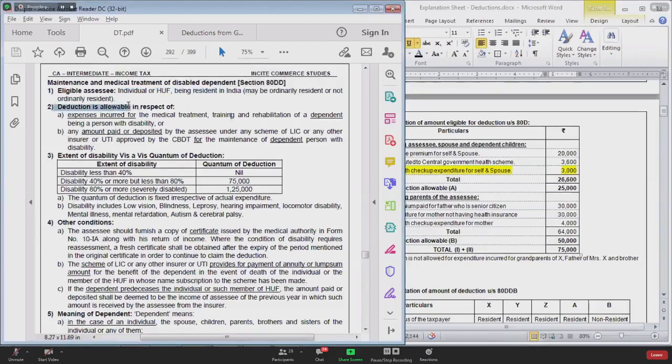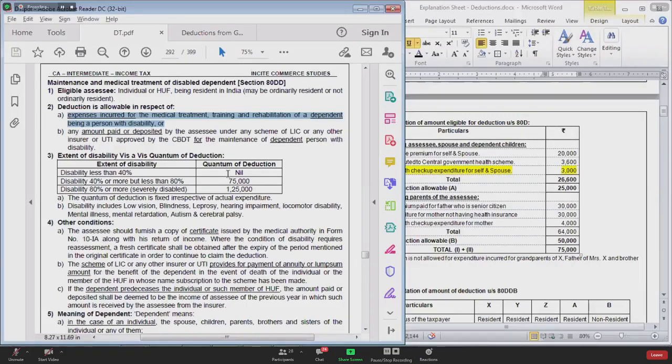Number 2, you have to incur some expenses. What expense you have to incur? You have to incur expense for medical treatment, training or rehabilitation expenditure for a dependent person suffering from disability. See, there are a lot of disabilities wherein there are chances of revival. Say for example, disability also includes blindness or low vision. If you are having a low vision, that vision can improve. If you do yoga, pranayam, or you have some Ayurvedic medicines, your vision can improve.